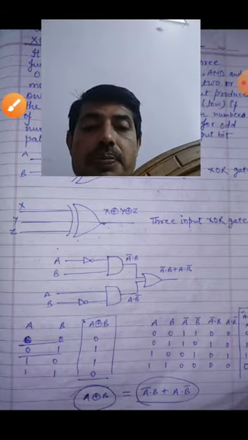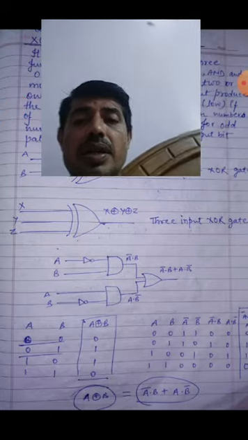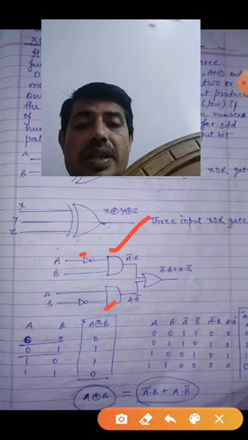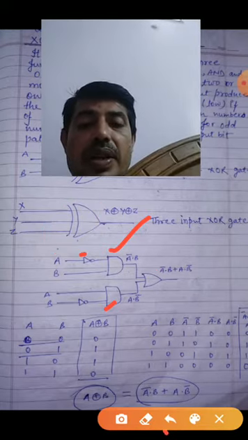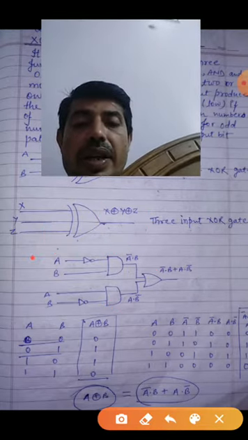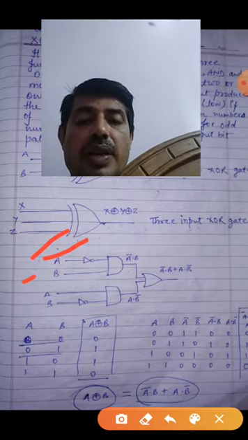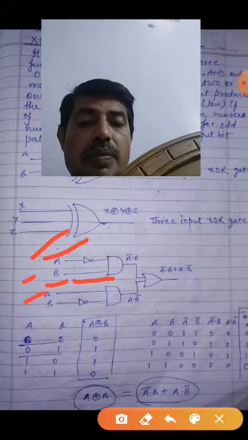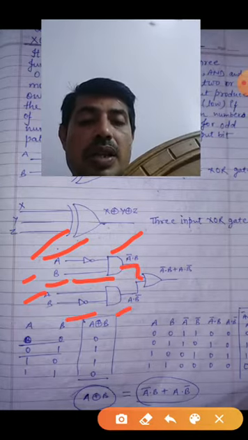Suppose how will you draw the logic circuit diagram with the fundamental gates? This is just what you have drawn directly. How will you draw it with the fundamental gates? Take here, for two inputs, A and B. First, make A into NOT and keep B simple. In the second one, keep A simple and make B into NOT, and attach each with an AND. Then you pass both of these into an OR gate.